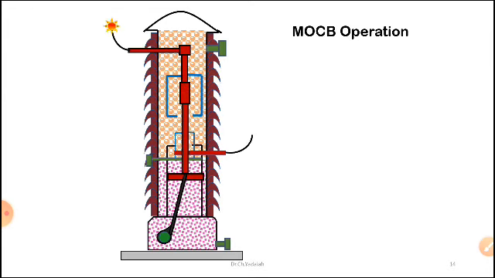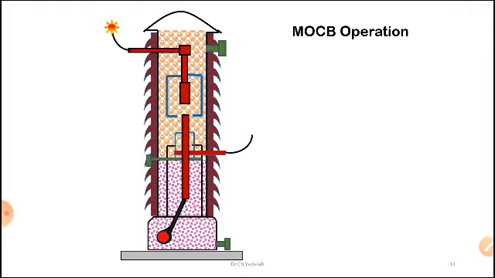Now I want to forcefully make a break between the moving contact and fixed contact with the help of my trip signal. Manually I can operate the mechanism. So I am giving the signal to my mechanism, then it will operate. Then I opened it, you can see the red color, the breaker is open. Now it is opened. So what will happen? The fixed contact and moving contact are opened, the moving contact is coming slowly downwards. There is an air gap between the fixed contact and moving contact, but instantaneously a high voltage is developed between them.